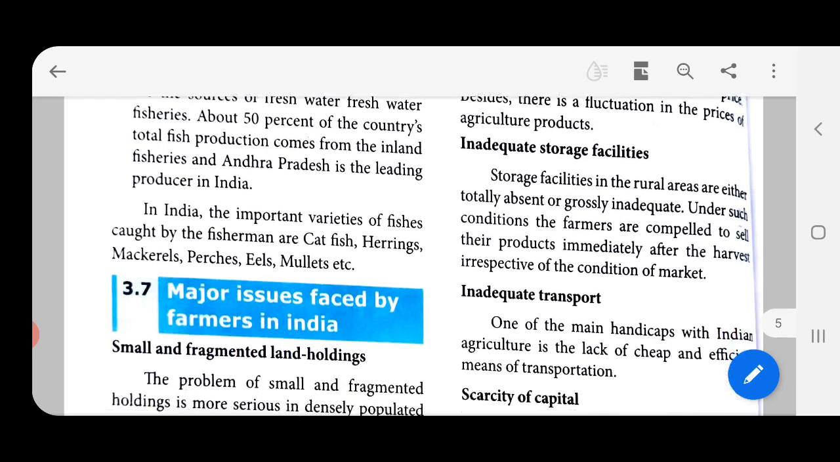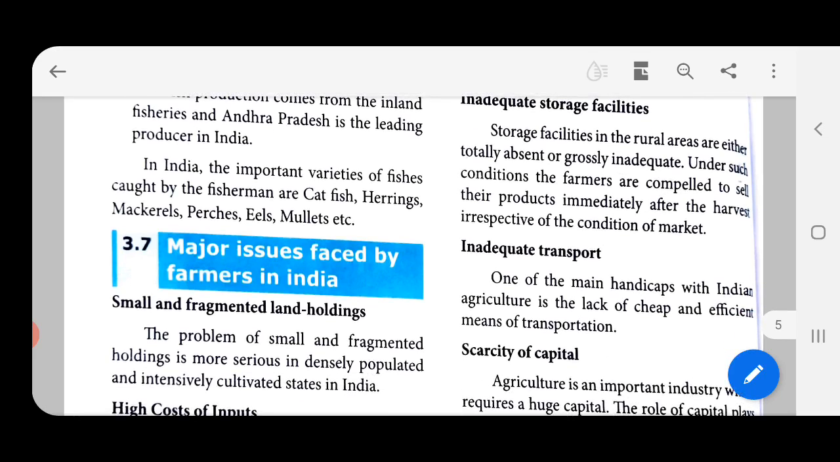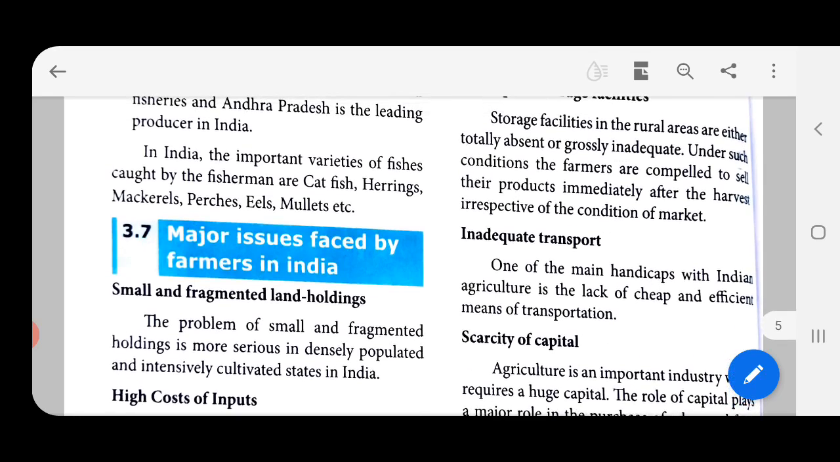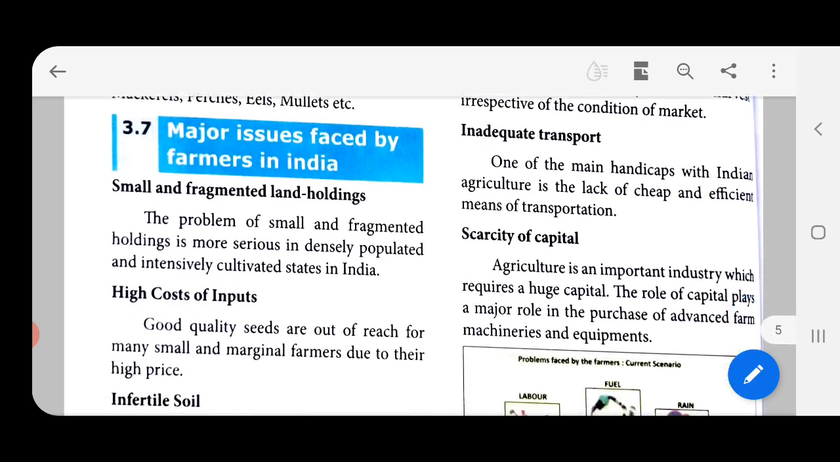Inadequate storage facility. So they are not able to stock and sell it. Storage facilities in the rural areas are either totally absent or grossly inadequate. Say for example, an acre of rice is being cultivated, they don't know how to stock it, they don't have a place to stock it. Under such conditions, the farmers are compelled to sell their products immediately after the harvest, irrespective of the condition of the market.